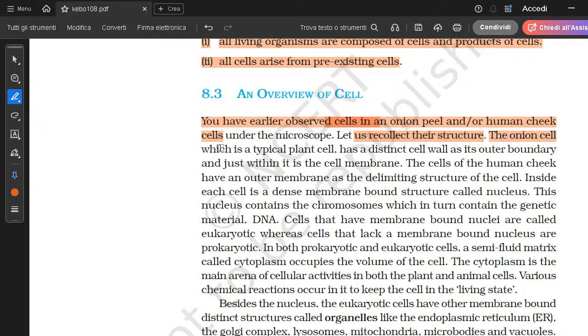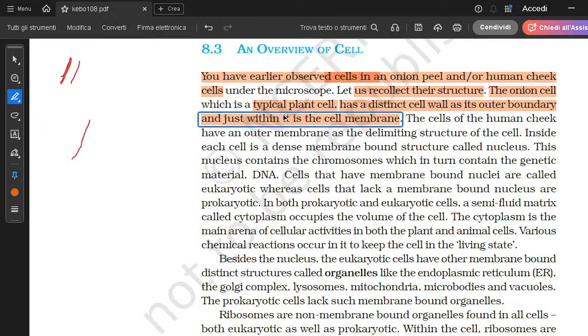The onion cell is a typical plant cell and has a distinct cell wall as its outer boundary, and just within it is the cell membrane. So, in the case of a plant cell, there is a thick cell wall, and inside is a thin plasma membrane. But in the case of a human cell, there is no cell wall. There's only a single plasma membrane.